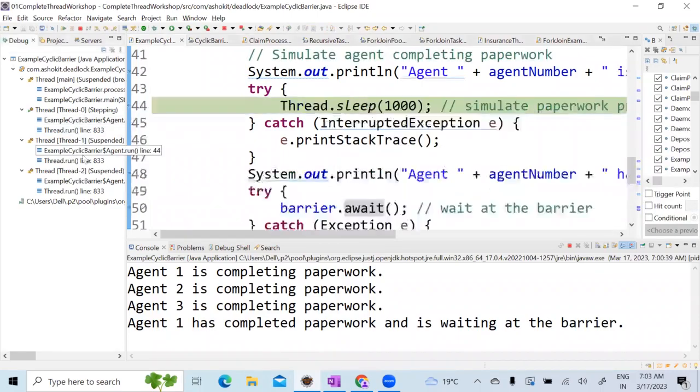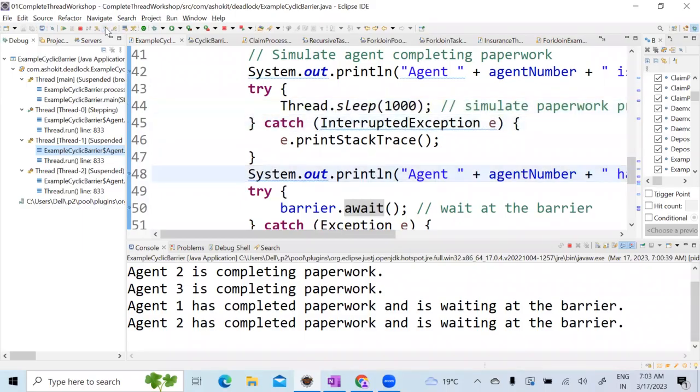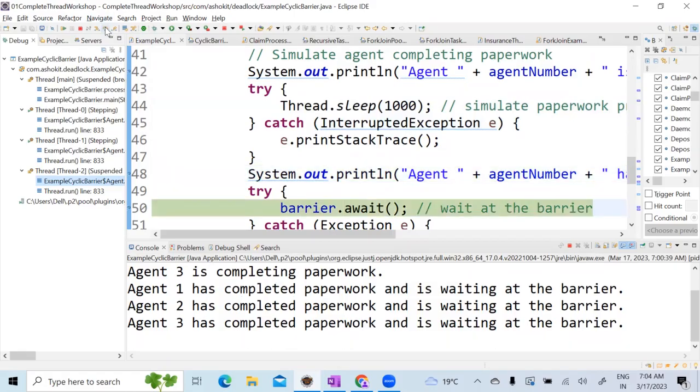Now agent 2. Agent 2 has completed the work. Maybe he has come after 10 minutes, and can he go? No, he has to wait, and another 2 people have to come, right? So again, it is waiting. Look here. Now, can I say how many agents are there? 3. So if the third person comes, can I say that all have reached? All have reached Begumpet? Yes. Now immediately we can start.